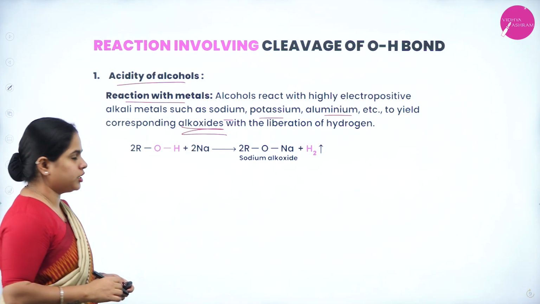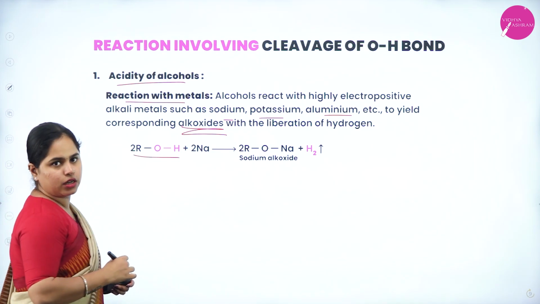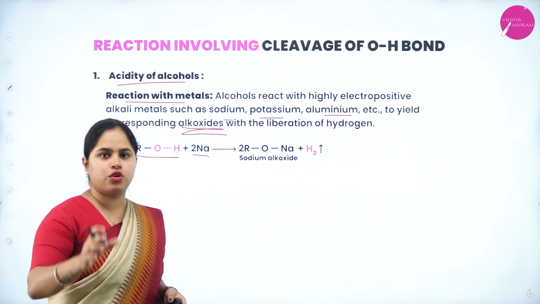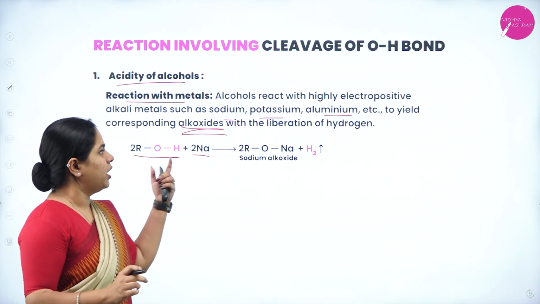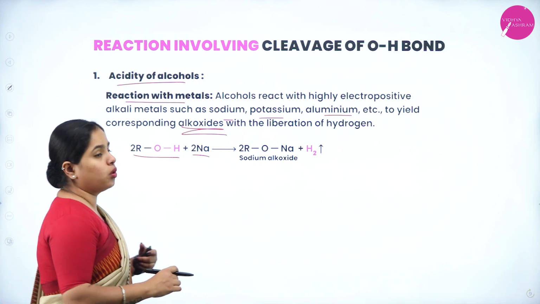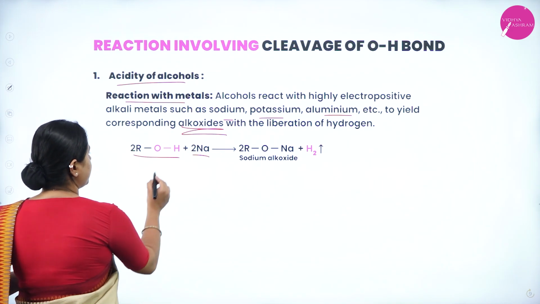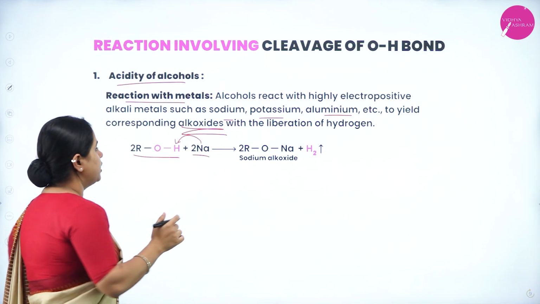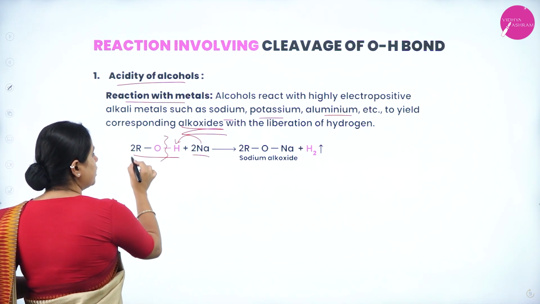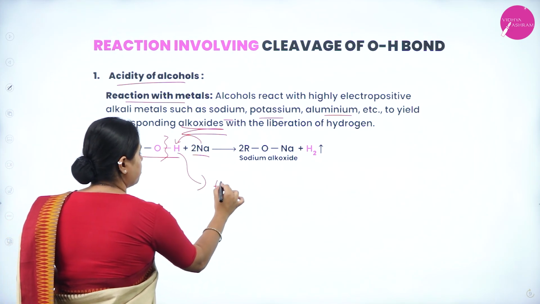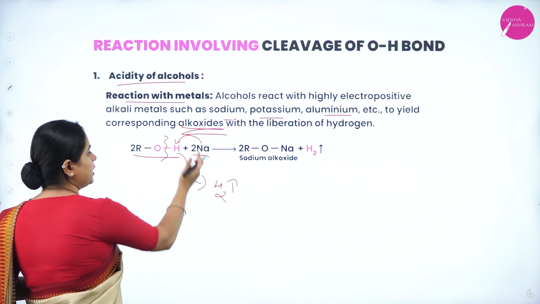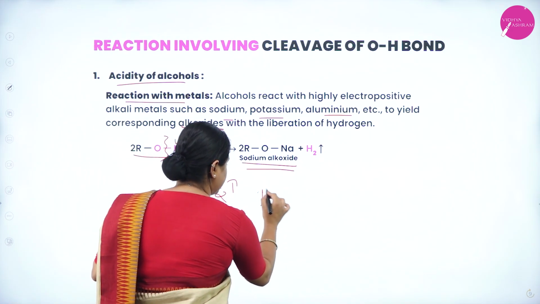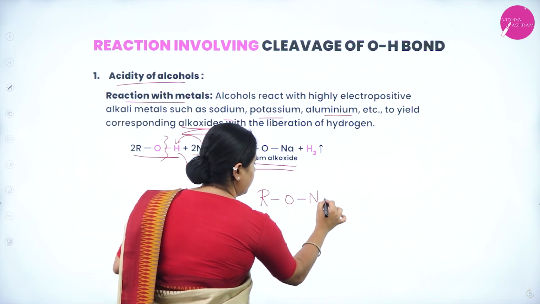So a general representation is shown here. Two moles of your alcohol react with highly electropositive metals. That will generally be first group metals, right? Sodium, potassium, aluminum, etc. What happens? Sodium alkoxide will be formed. As you can see, the sodium will be substituted here, right? The oxygen-hydrogen bond will be broken. Two moles are there. That means hydrogen gas will be liberated and the sodium will get attached to the oxygen. So this is called an alkoxide, that is RONa, sodium alkoxide.